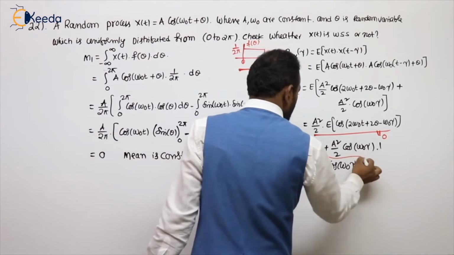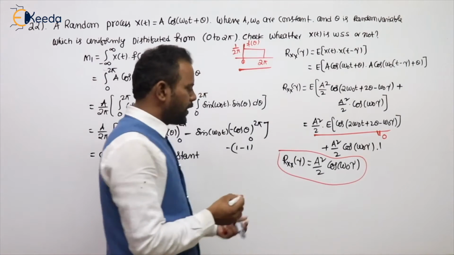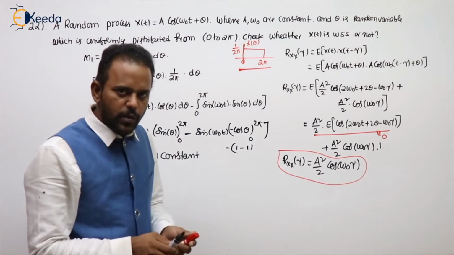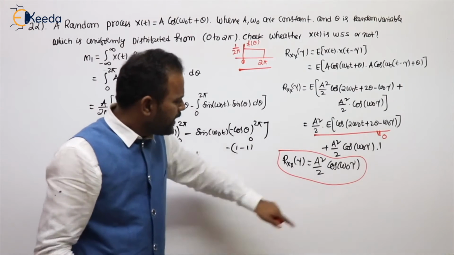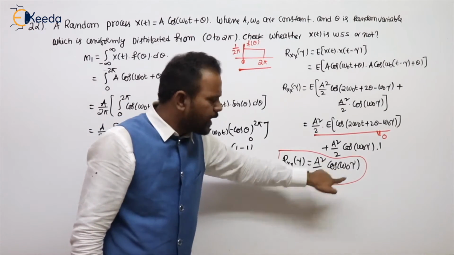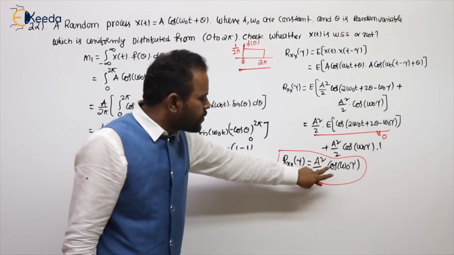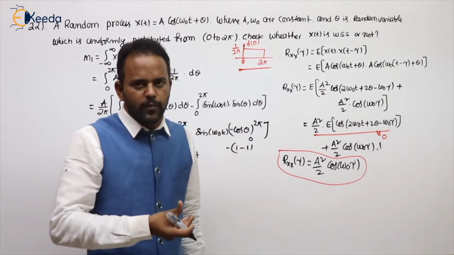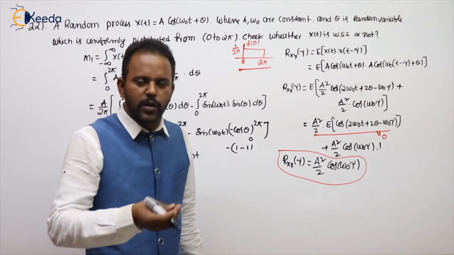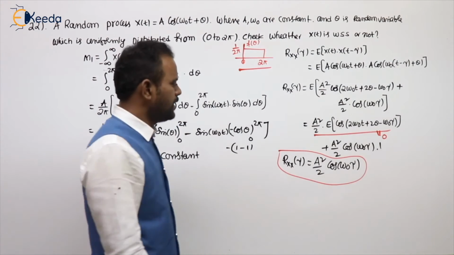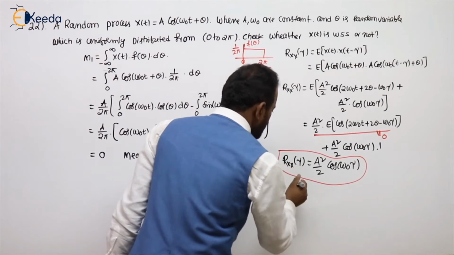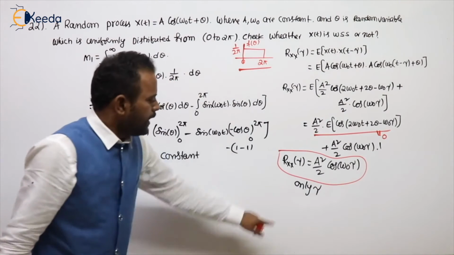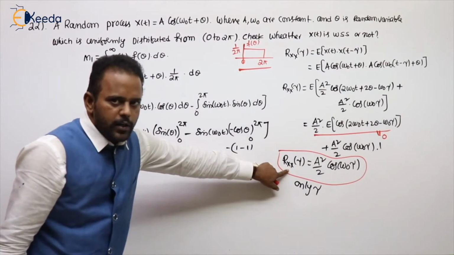So what autocorrelation did we get? A square by 2 into cos omega naught tau. Here A and omega naught are already given constants, so this value depends purely upon the tau value. If tau is 2, some value; tau is 4, some value; tau is 6, some more value. So the autocorrelation depends only on tau. ACF is only depending upon tau.